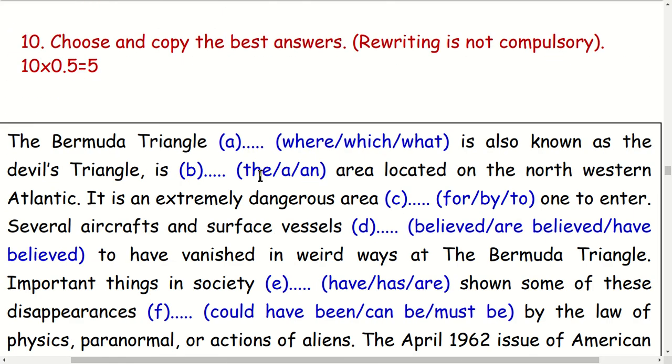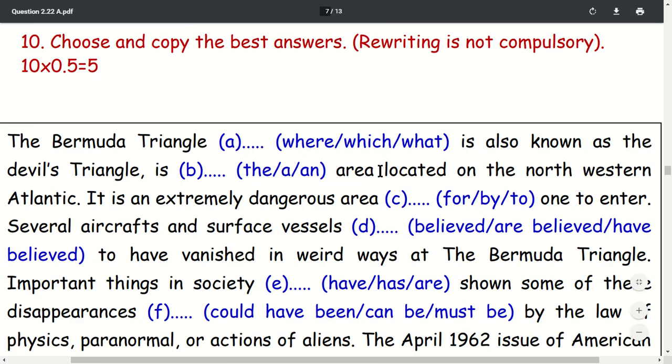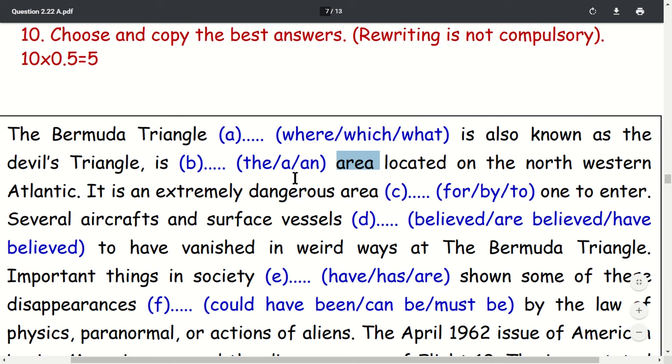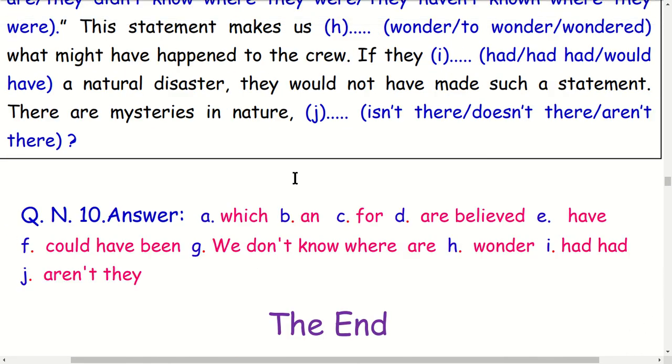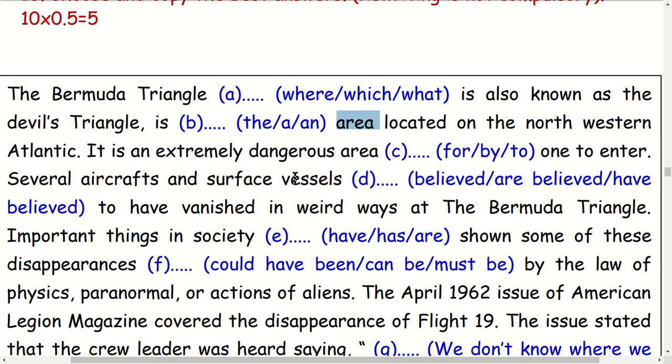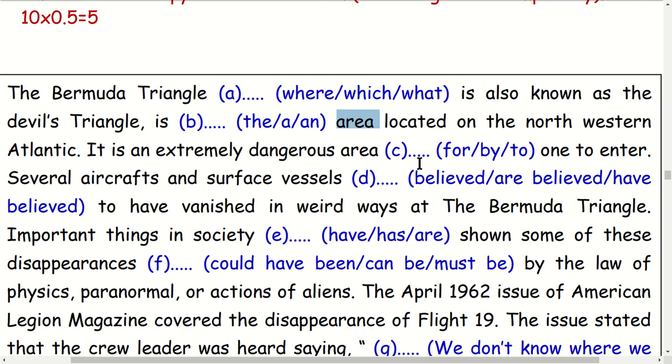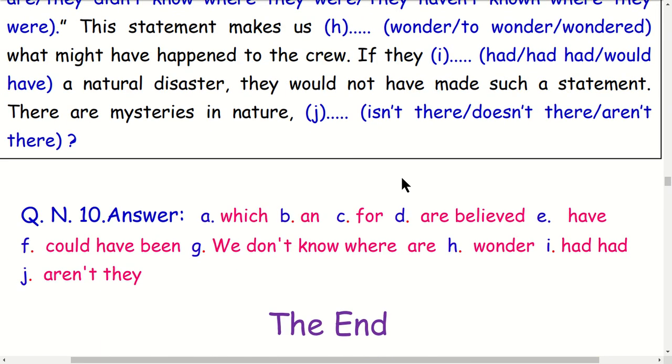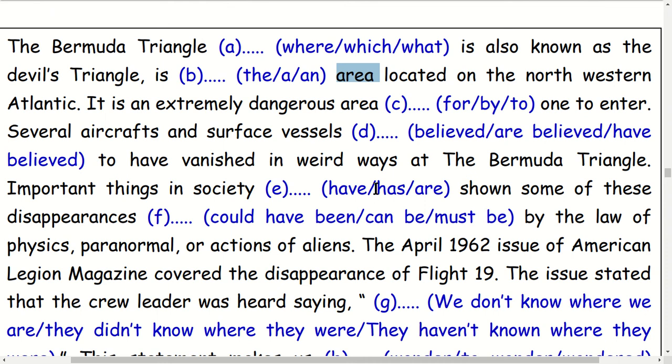The Bermuda Triangle is an area. Number B, an area. Number C, it is an extremely dangerous area. Number C, generally, is 'generally'. Okay, number D.